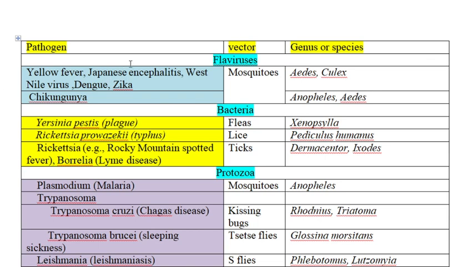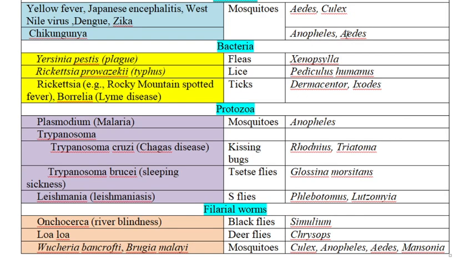Yellow fever, Japanese encephalitis, West Nile fever, dengue, Zika and chikungunya are caused by viruses and all are transmitted by mosquitoes only. Yellow fever, Japanese encephalitis, West Nile and dengue, Zika are transmitted by mosquitoes belonging to the genus Aedes and Culex, whereas chikungunya is transmitted by mosquitoes of the genus Anopheles and Aedes.